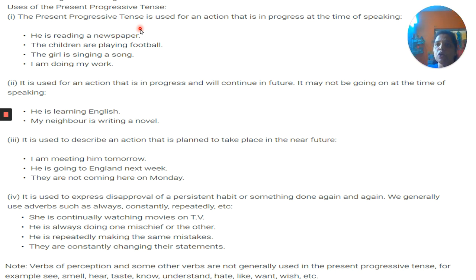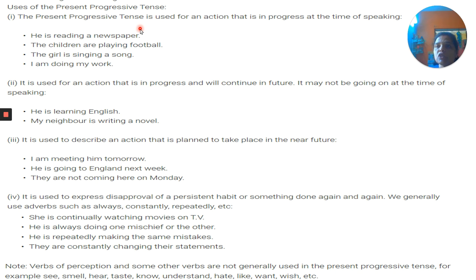It may not be going on at the time of speaking. The action is in progress and it will be continuing, like he is learning English, my neighbor is writing a novel. So these are all in progress, the work is continued and it will also continue till the future.